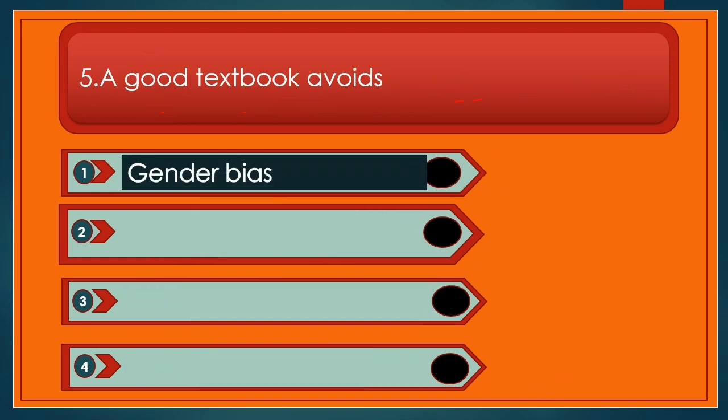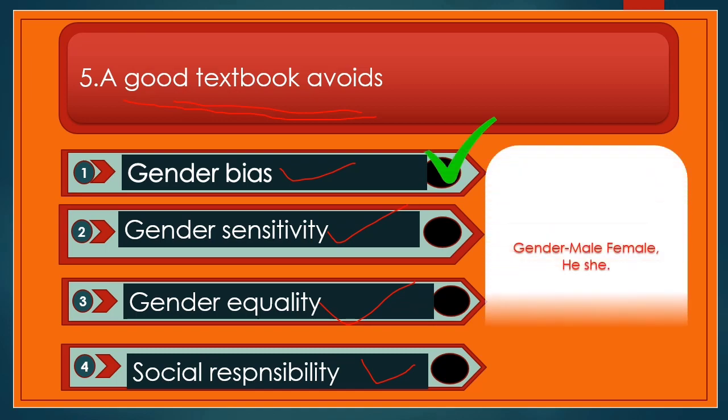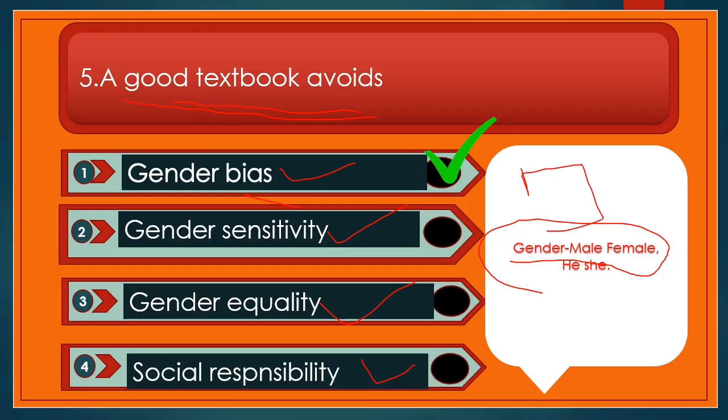Next question. A good textbook avoids, and options are gender bias, gender sensitivity, gender equality and social responsibility. Now what is the question asking? What should a good textbook avoid? And the option is gender bias. Gender talks about male and female, he, she, him, her. In many books you will see that some are always written with he, him, Ram, Mohan, Sita, giving more importance to the male person. So this kind of gender bias should be avoided in a good textbook.